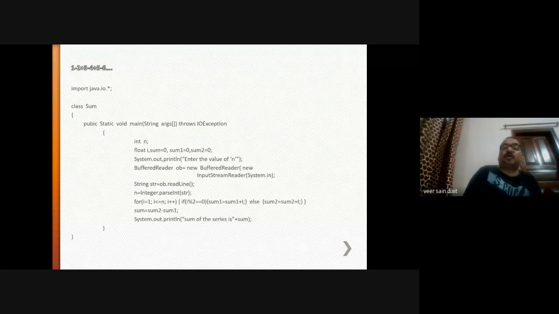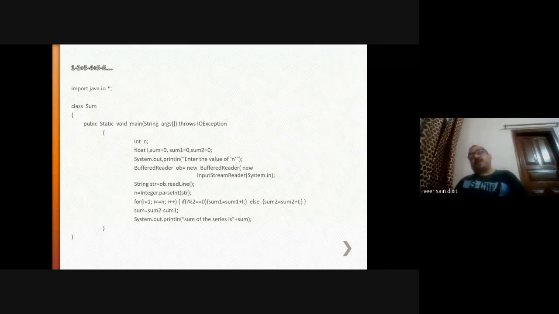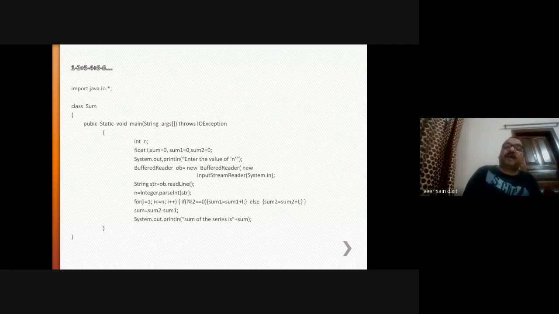Now System.out.println, there is a message. Println will print the statement on the screen. Here: Enter the value of n.